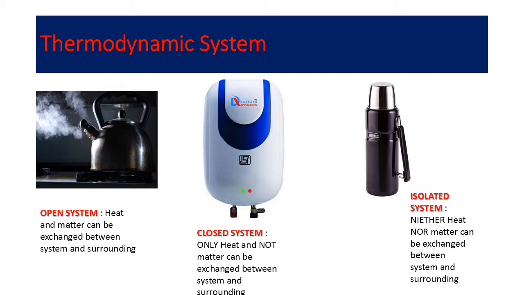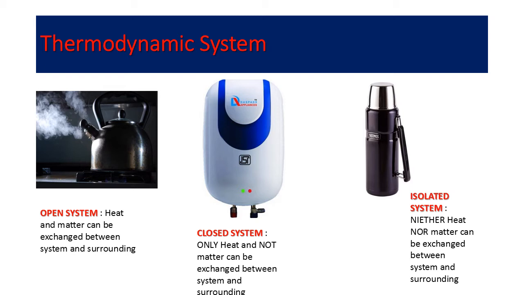When we put on the electric geyser, the coil gets heated up, transfers the heat energy to water, and the water gets heated. But from the geyser, you will never find the steam coming out. So there is no exchange of matter with the surrounding. But there is an exchange of heat with the surrounding. So in a closed system, only heat and not matter can be exchanged between the system and the surrounding.